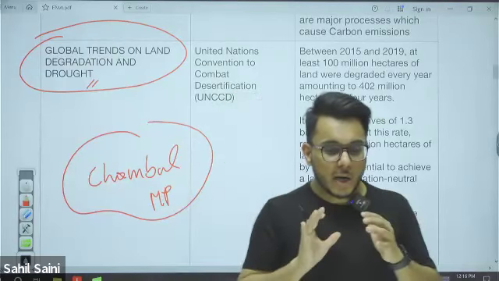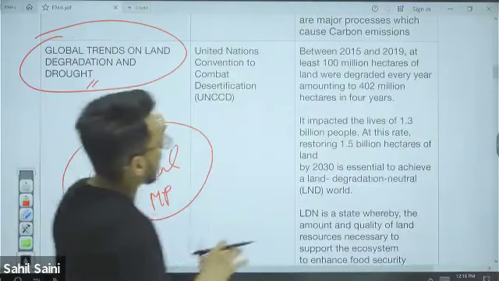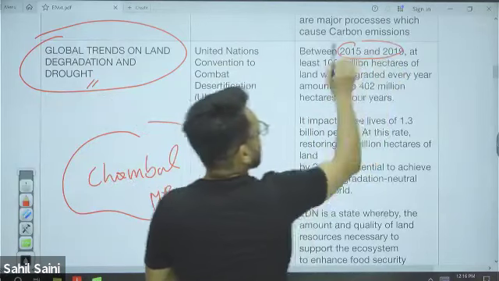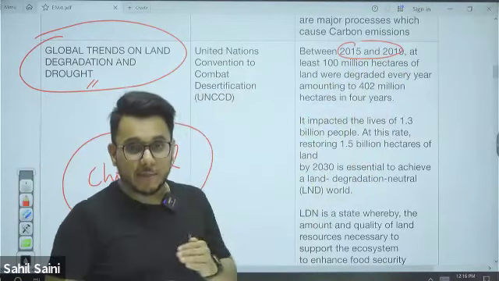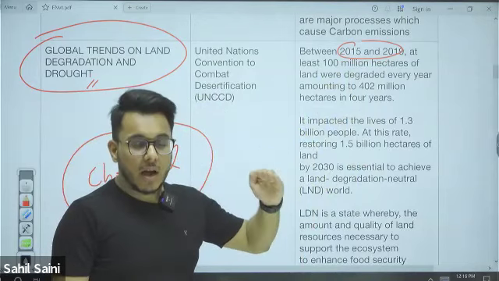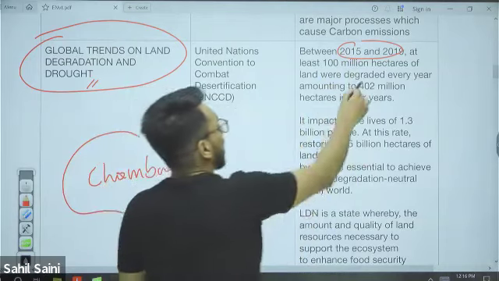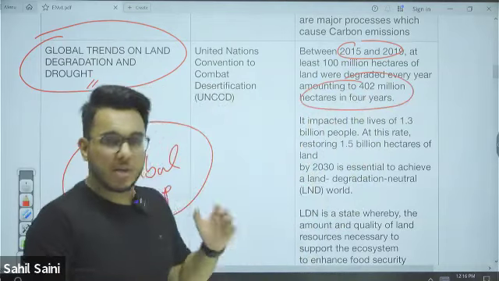Now, we are losing a lot of land because of land degradation, and we find that from 2015 to 2019, in these 4 years, every year 100 million hectares of land was lost. In total in 4 years, 402 million hectares of land was lost because of the